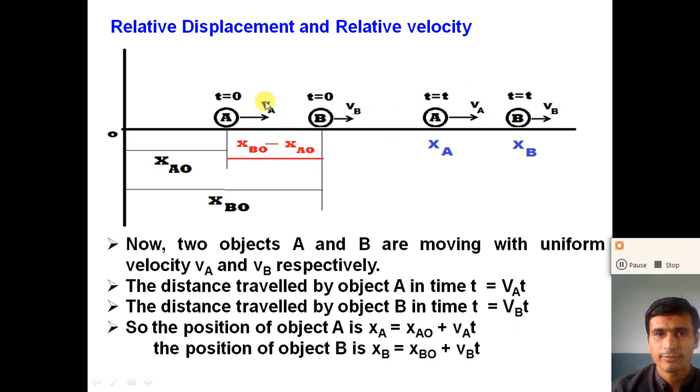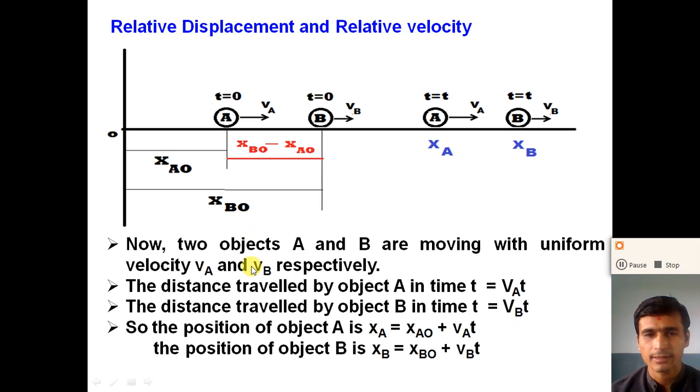If the velocity of object A is VA and it is constant, the distance traveled by the object in a time interval t is VA into t. So the object moves from the position XAO to XAE by traveling the distance VA into t. What is the formula of the distance? Velocity is equal to displacement divided by time, or the distance divided by time.